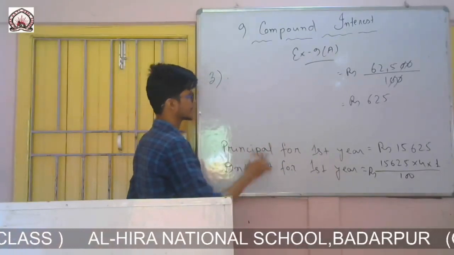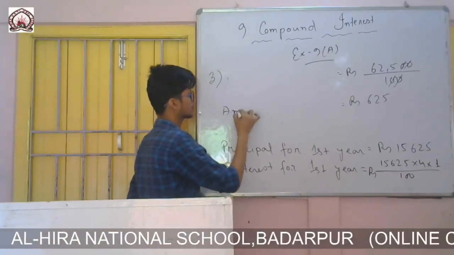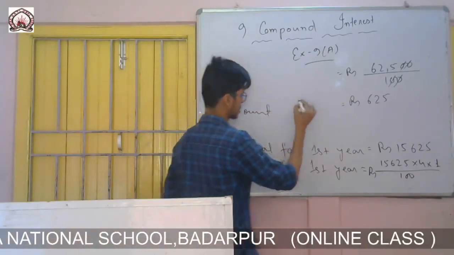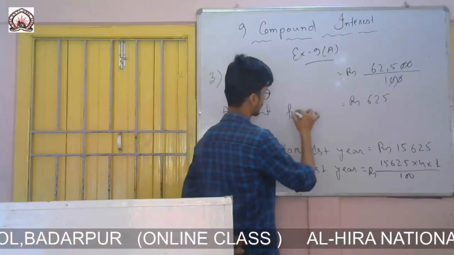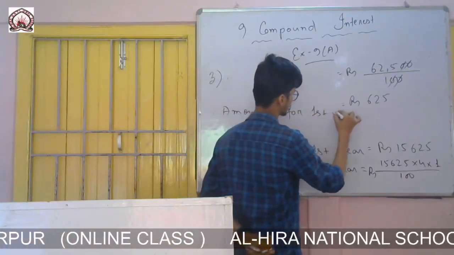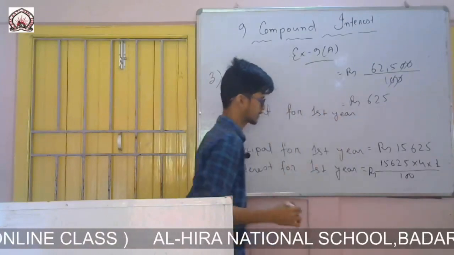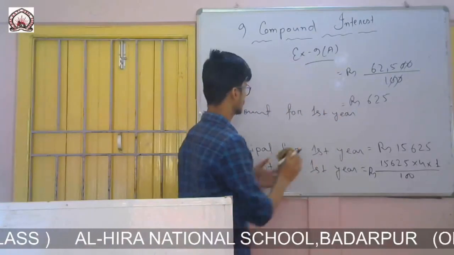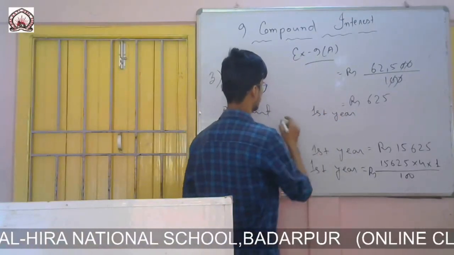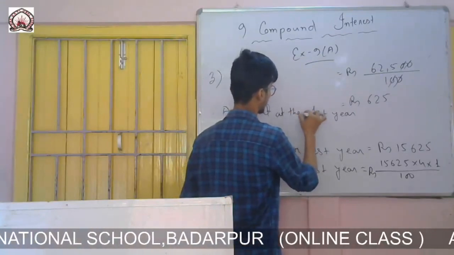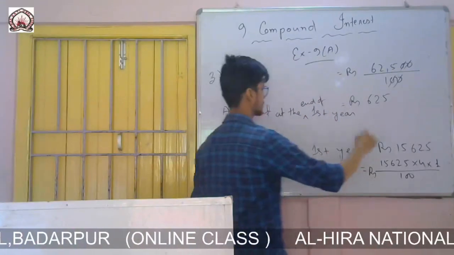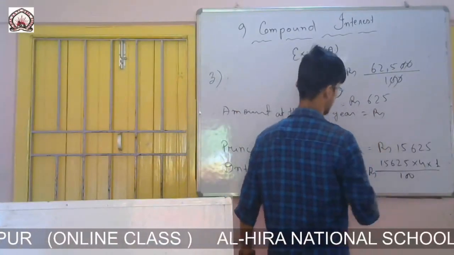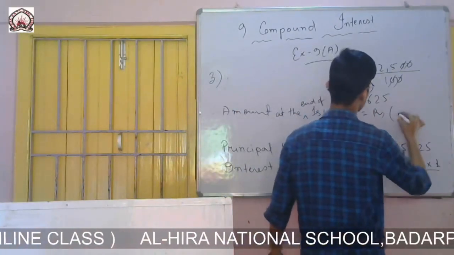So now I will calculate the amount. After calculating interest, we calculate the amount at the end of first year. Amount will be principal plus SI.